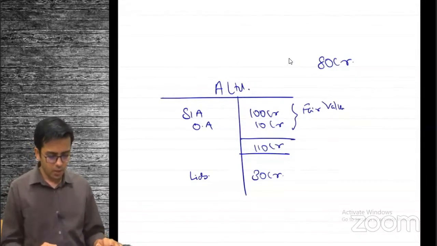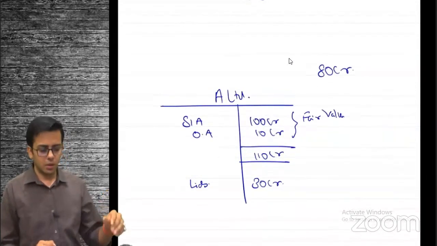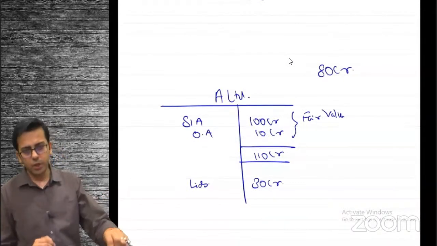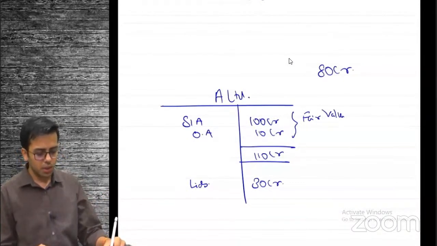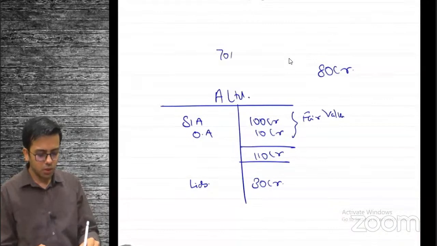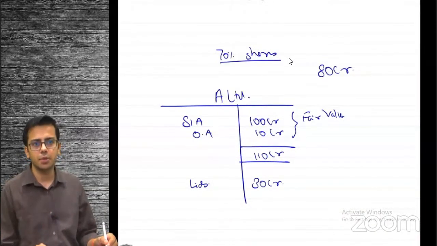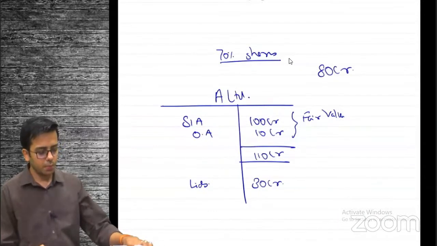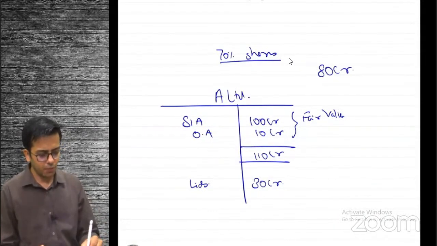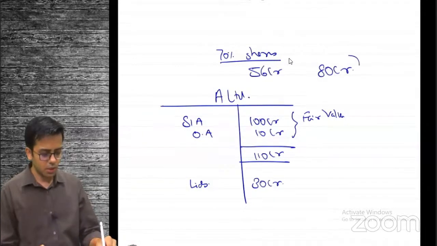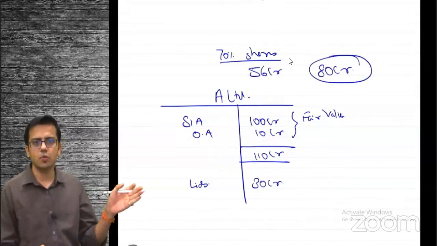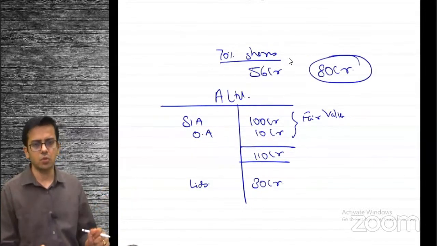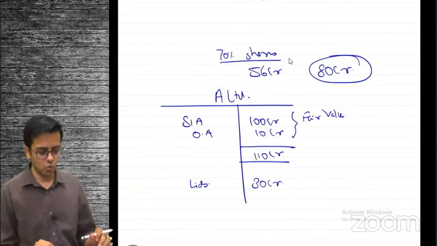Okay. So another point that the standard was talking about is, suppose you have purchased only 70% of the shares. You have not purchased all the shares, you have just purchased 70% of the shares. So what you will be paying for this 70% will be roughly 56 crore rupees. I am considering 70% of 80 crore, right? What I'll be paying is 56 crore rupees.